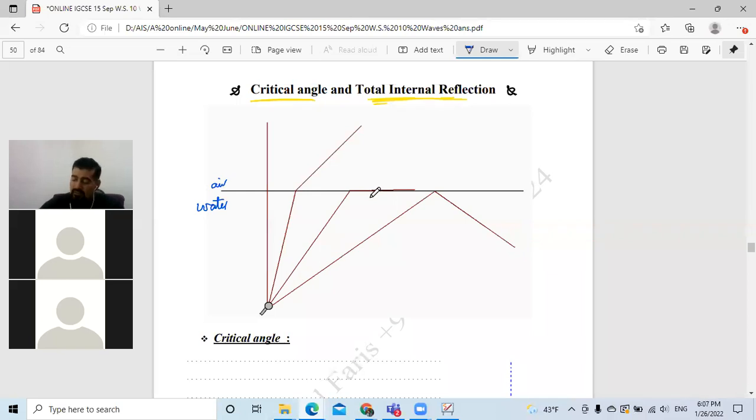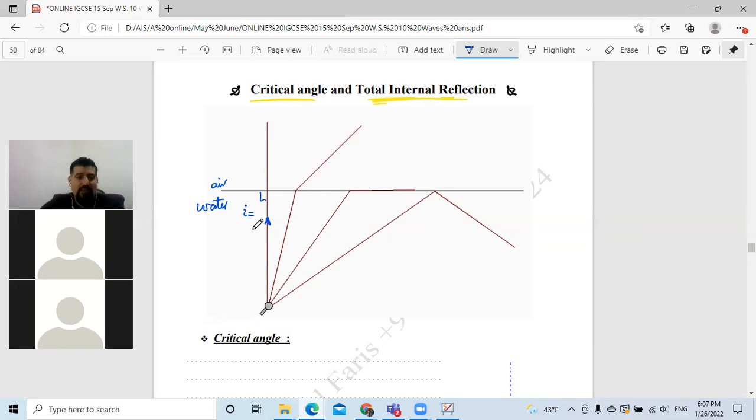So if we take these 4 rays in our example, let's see each one by itself separately. The first ray, as you can see, reached the surface perpendicularly. It reached the surface how much? Perpendicular. So how much is the angle of incidence at this surface when the light travels from water to air? How much is the angle of incidence in this situation?